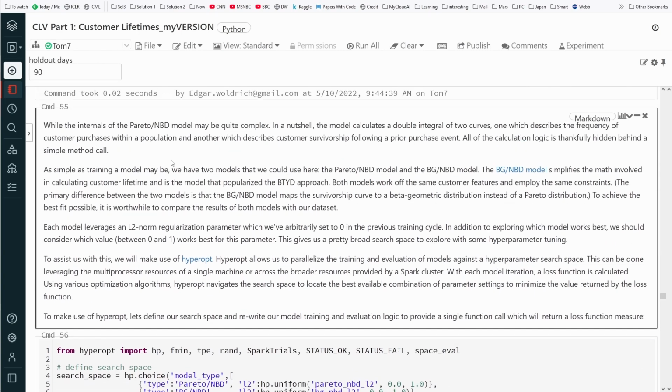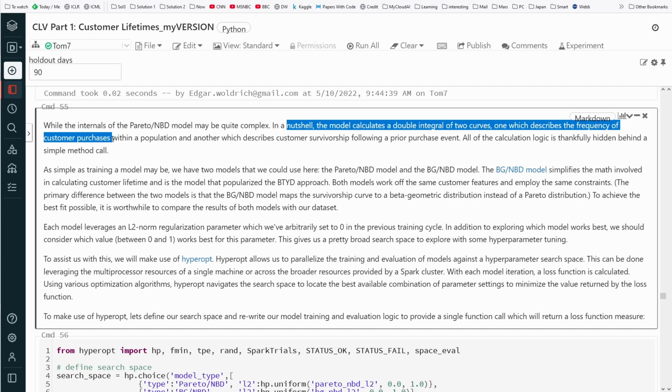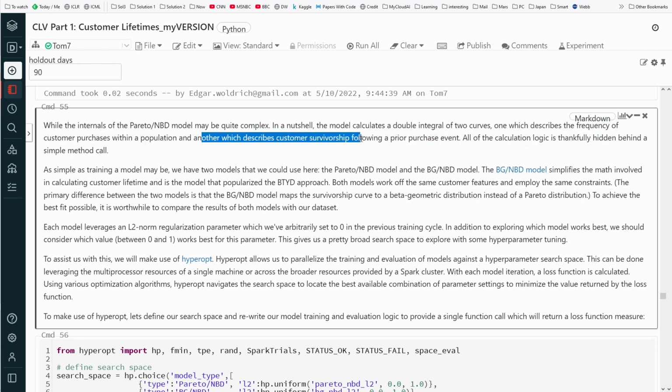While the internals of this model may be quite complex, in a nutshell, the model calculates a double integral of two curves. One describes the frequency of customer purchases within the population, and the other describes customer survivorship following a prior purchase event.